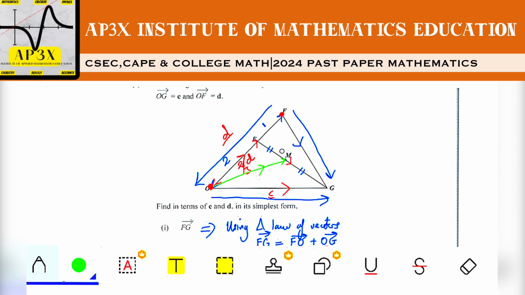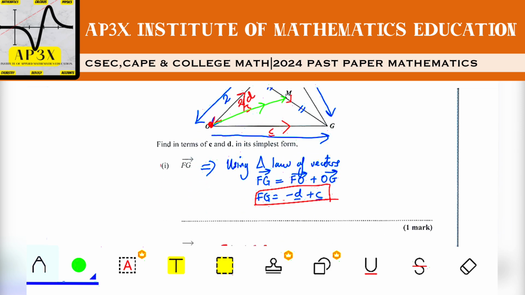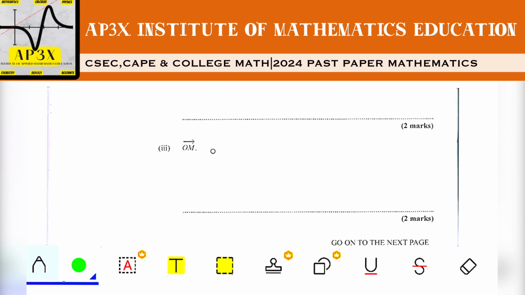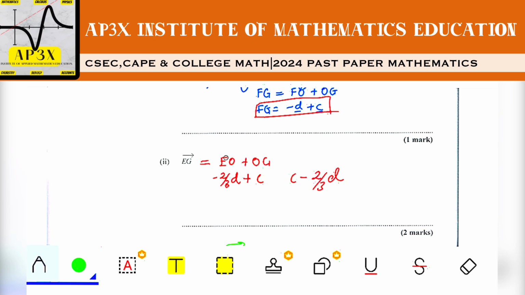And notice that EM is going to be half of EG, because M is the midpoint of EG. So then I could write a statement here and say that O to M is going to be equal to O to E plus E to M. And O to E is going to be 2/3 D, because up here we were looking for EO.